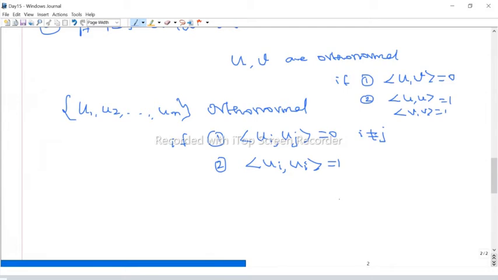So what does orthogonal mean? Only the first condition is satisfied. If a set satisfies only the first condition, then we say it's orthogonal. If it satisfies the second condition too, then we say orthonormal.